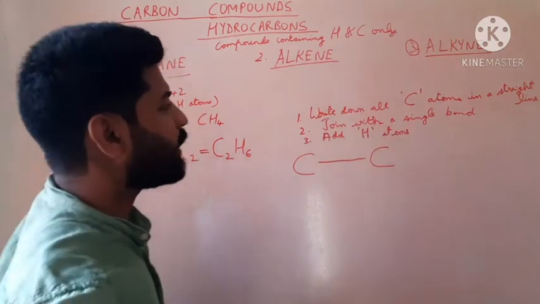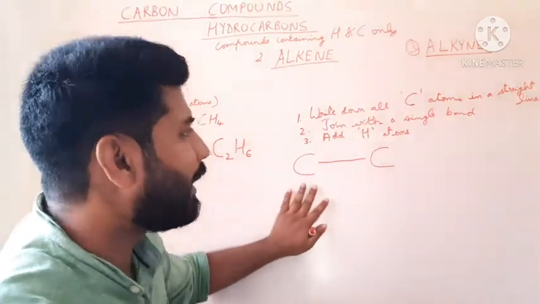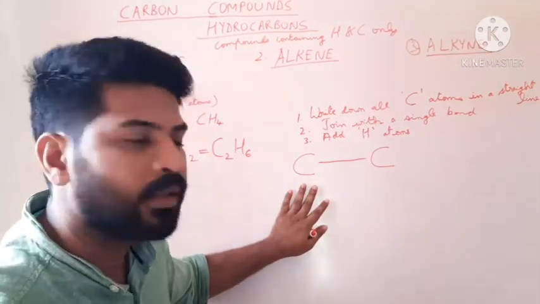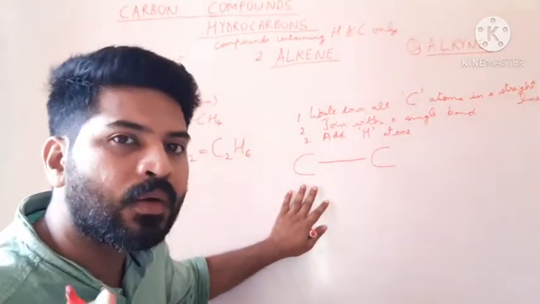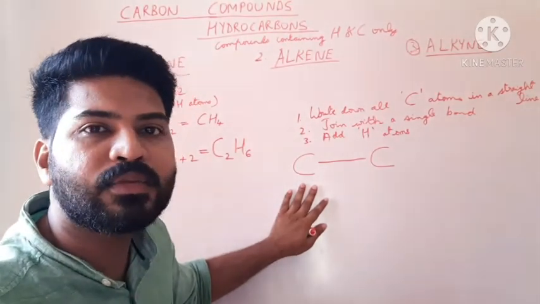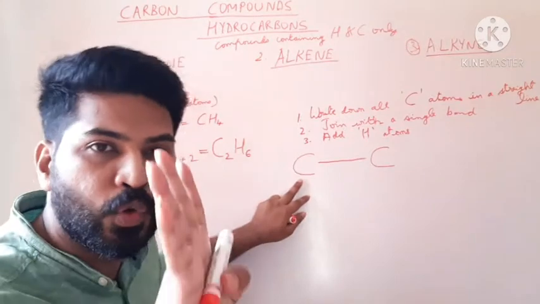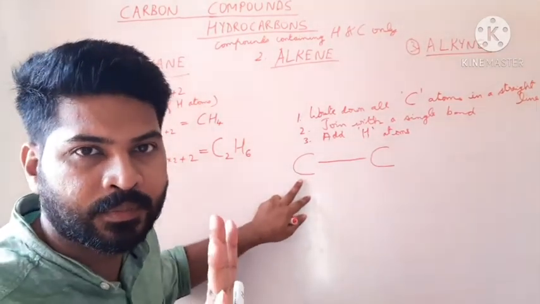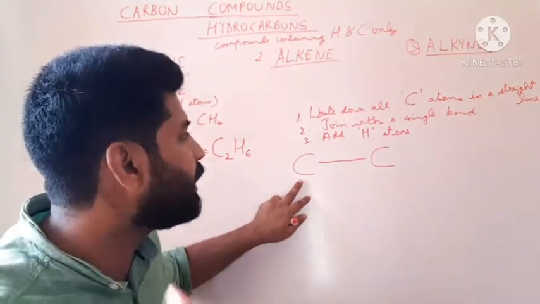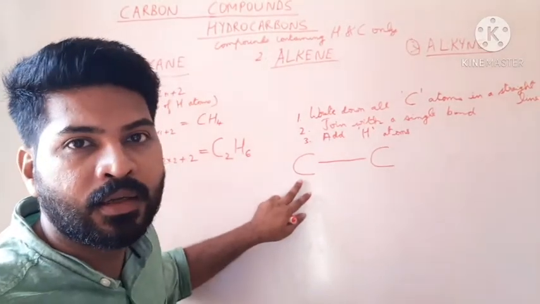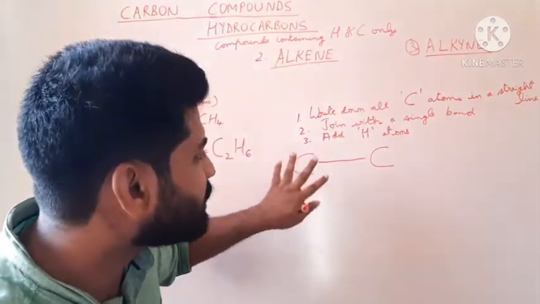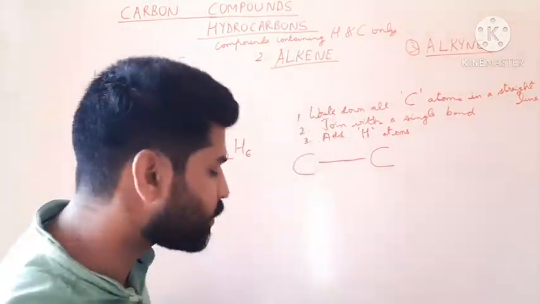Then add all the hydrogen atoms. Addition of hydrogen atoms is done so that the valency of carbon is fully satisfied. Each carbon should be bonded to 4 atoms to fill the tetravalency. In such a way we have to add the hydrogen atoms.